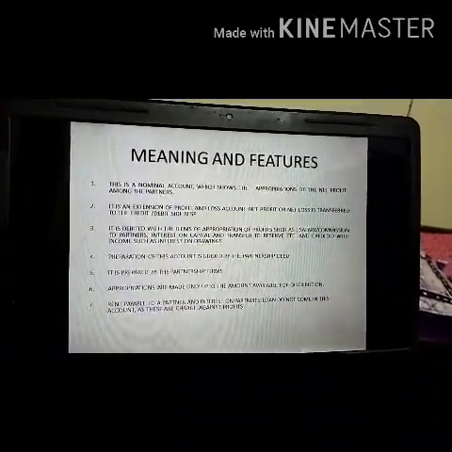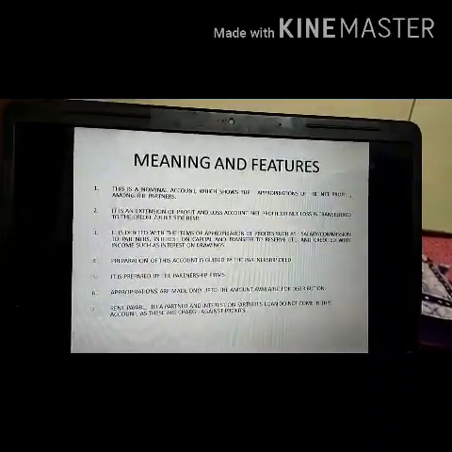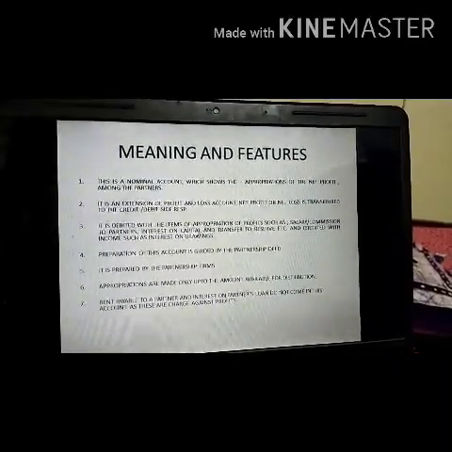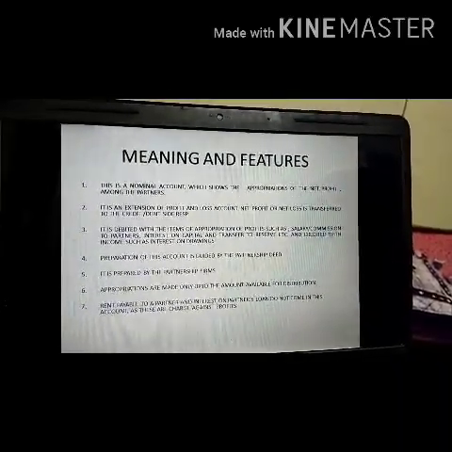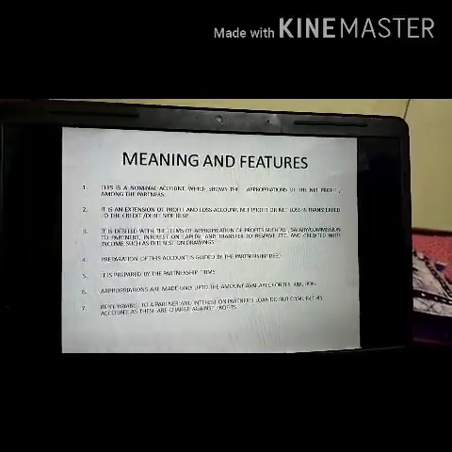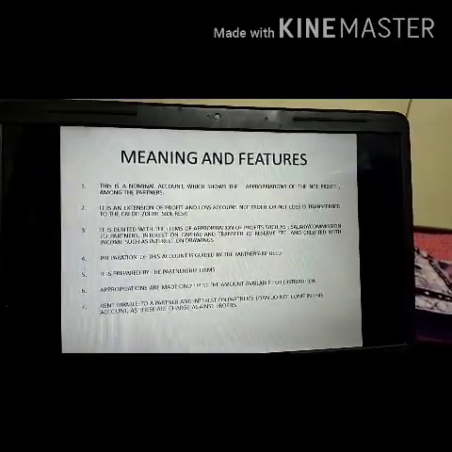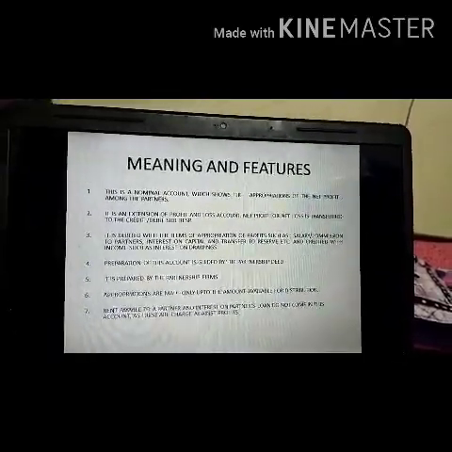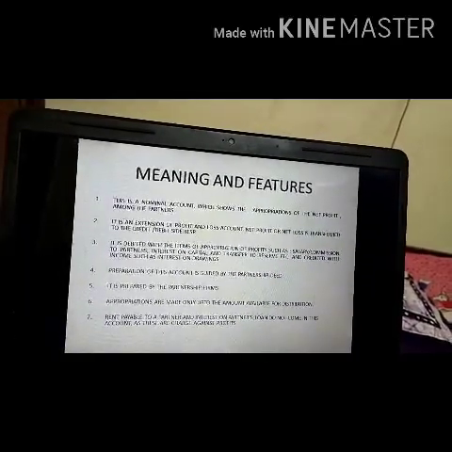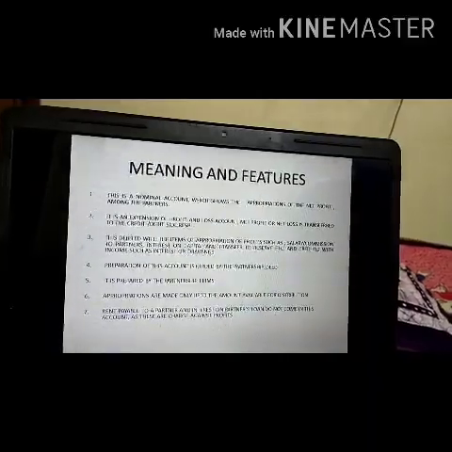Appropriations are made only up to the amount available for distribution. This is a very important and hidden point, children. I repeat, appropriations are made only up to the amount available for distribution. See, in case the firm is incurring a loss, that is, if the profit and loss account had a net loss, then it will be transferred to the debit side of the P&L appropriation account.